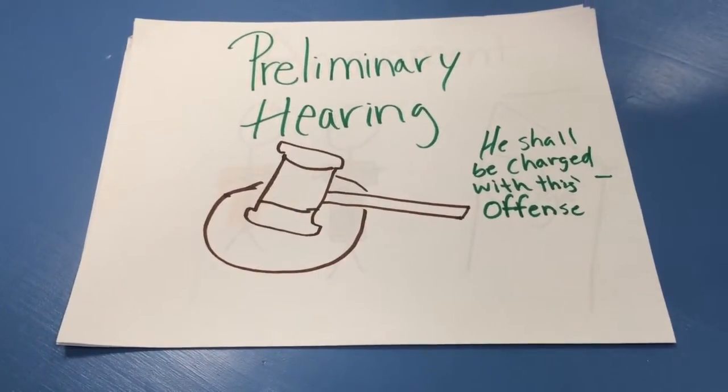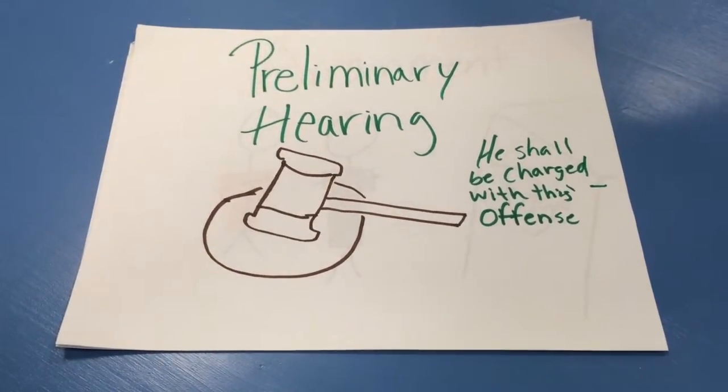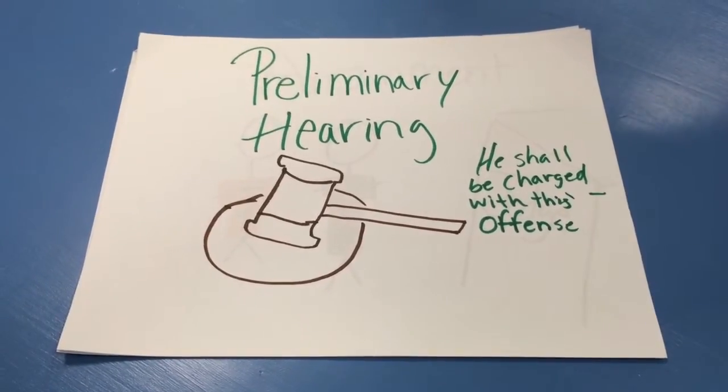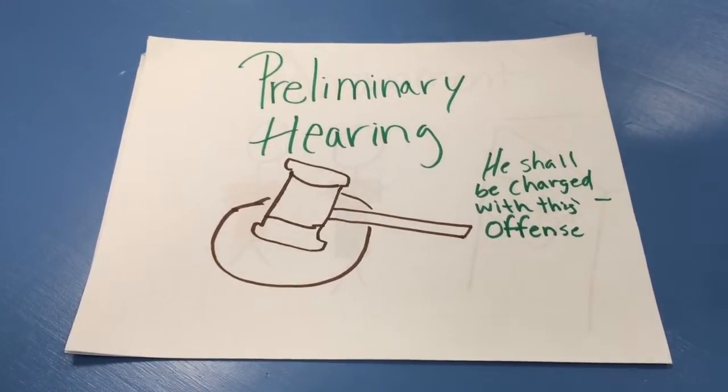Preliminary hearing. The suspect is told by a judge of their specific crimes and a bail is set. The suspect is taken in front of a grand jury or a judge, depending on the crime, to decide if the evidence warrants a trial.